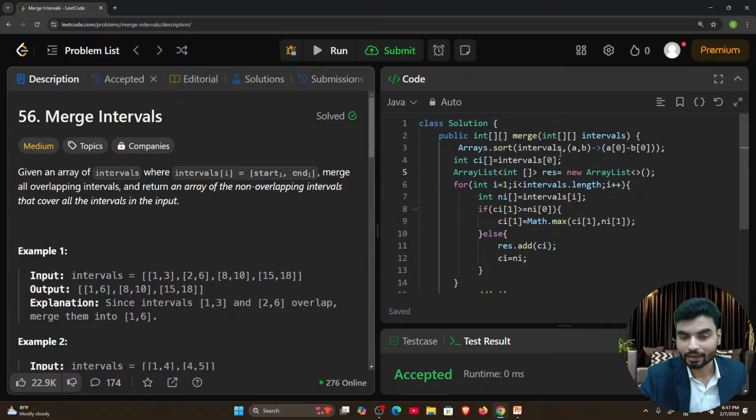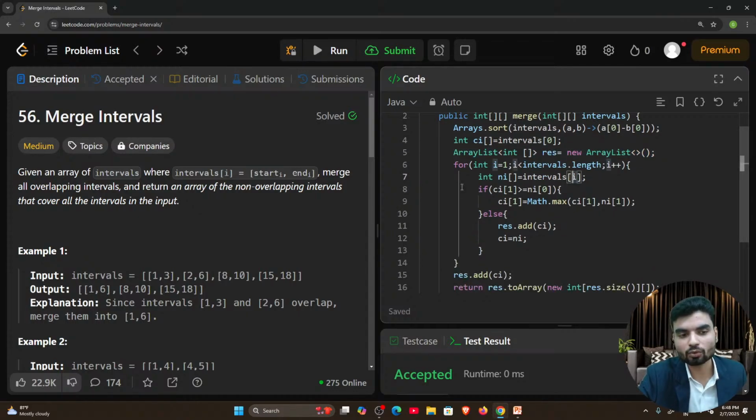This is super important, because when the first solution ran, the first array wasn't sorted, and in that case we were missing it. So you need to sort it on the top, then you can consider the current interval. For the result, we are taking an array list. Why? Because we cannot define a fixed size array, as we want to be able to change its size. Yes or no?